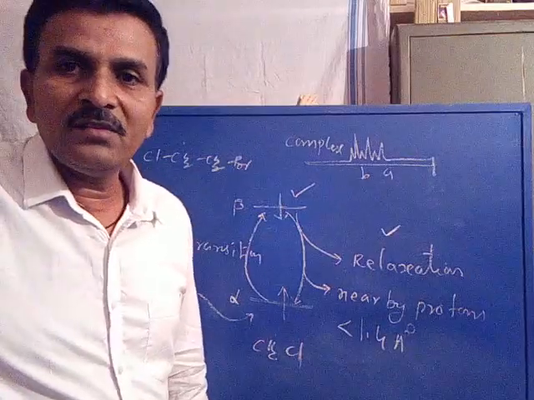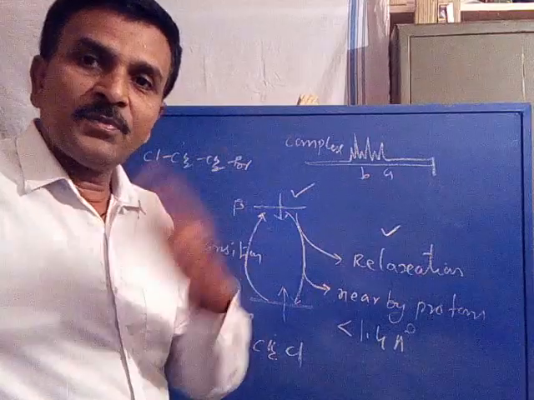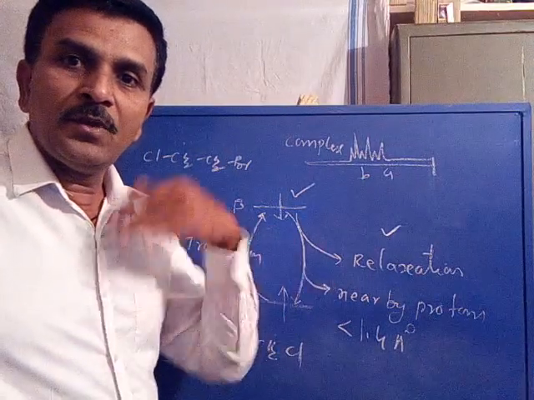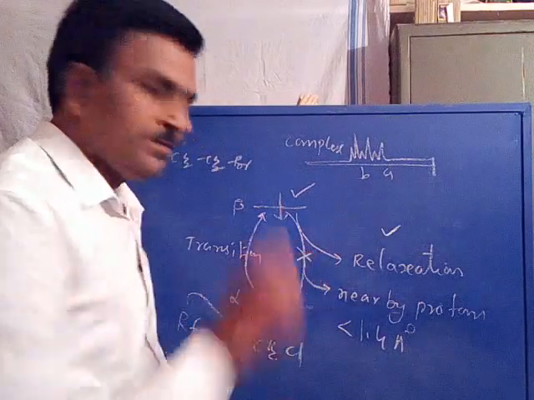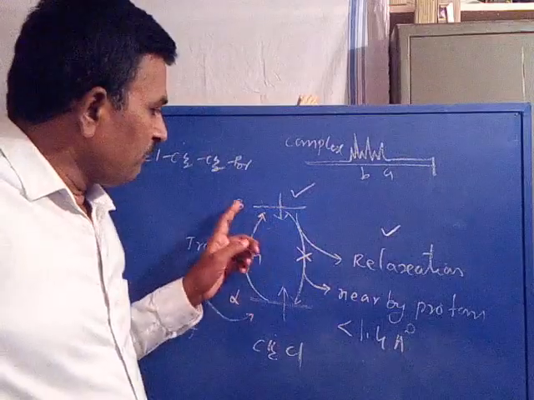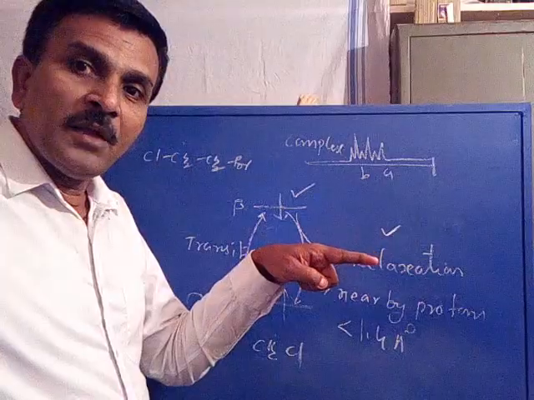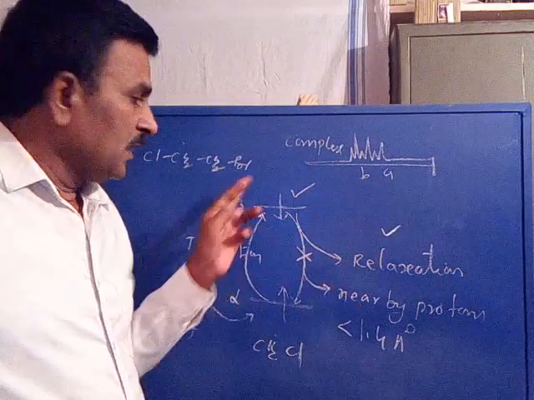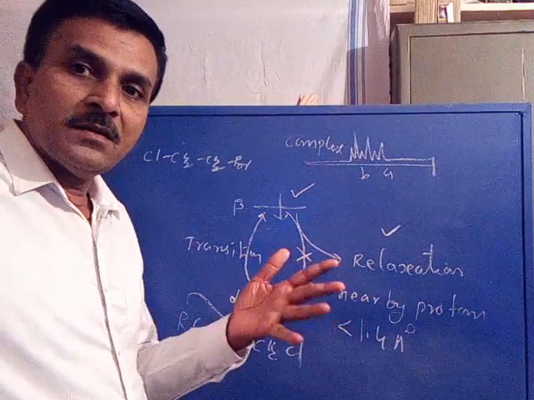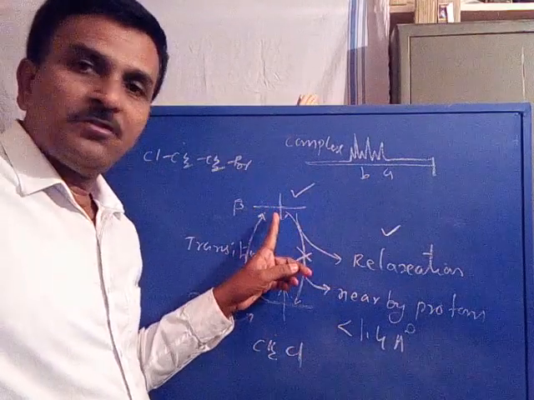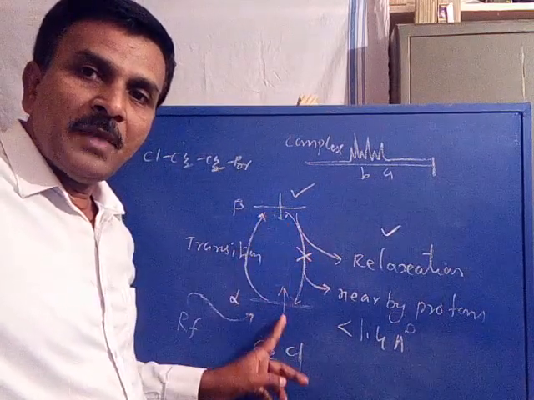The process is called relaxation. Is it clear? Now, if we prevent the transfer of energy from beta spin state nuclei to the nearby nuclei or nearby proton, what happens? The beta state nuclei is unable to transfer its excess energy, hence it still remains in the beta spin state. Only if it transfers its excess energy, it comes back to alpha.